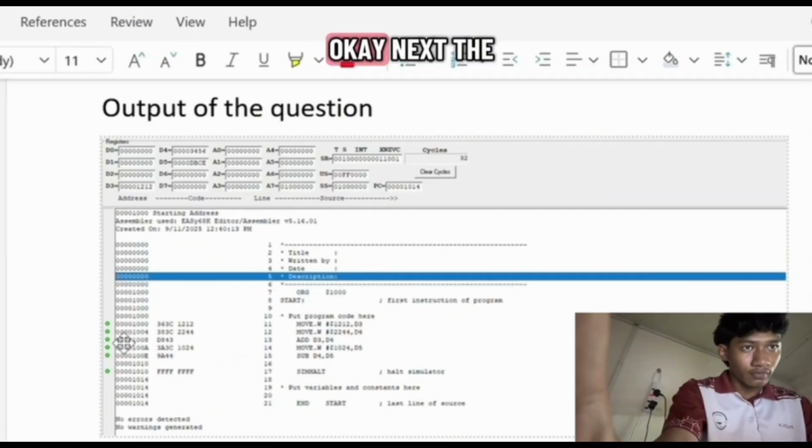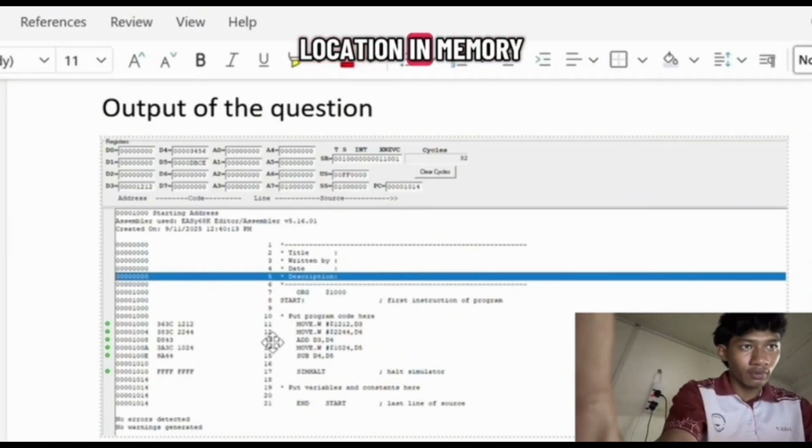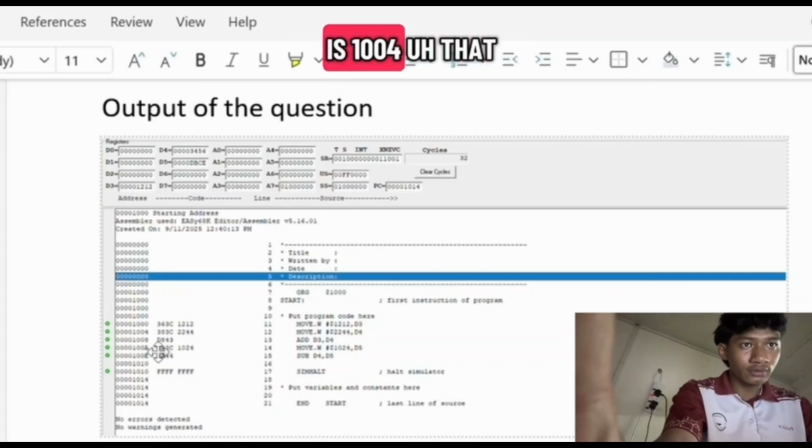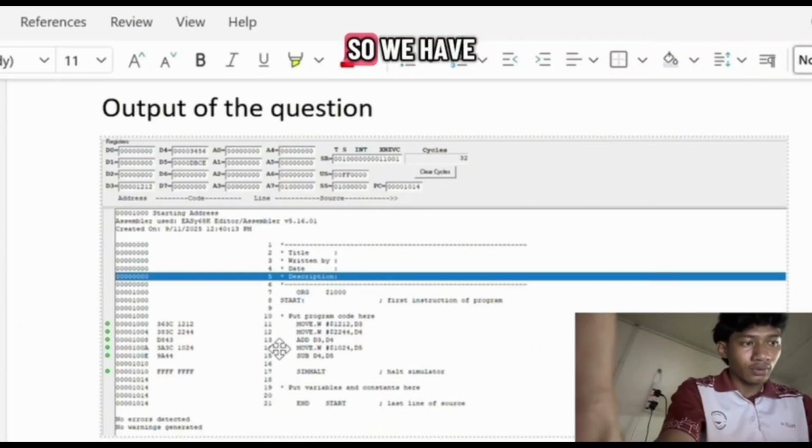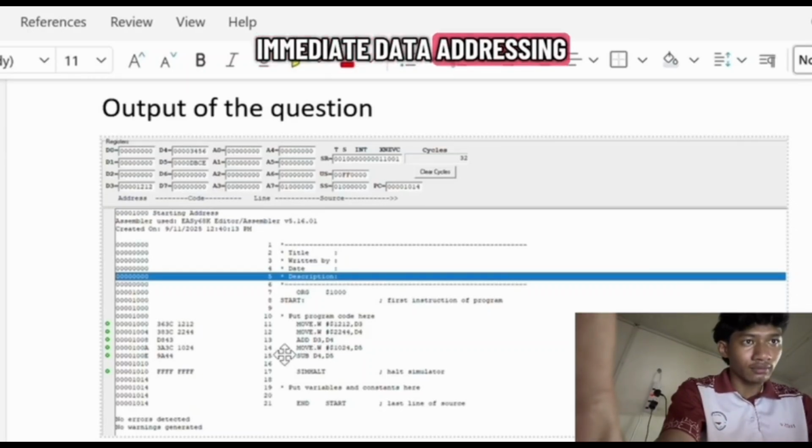Okay. Next, the location in memory is 1004. That is 383C 2244. So the addressing mode is move.w #$2244, D4, and the type of addressing mode is immediate data addressing.